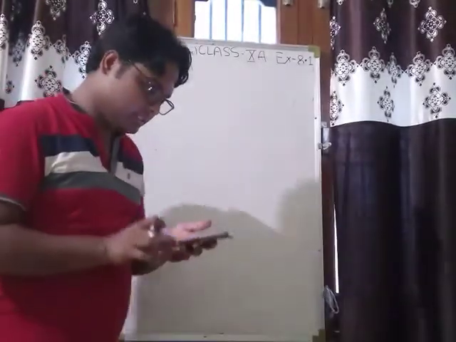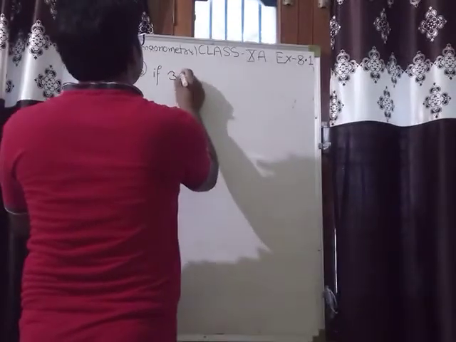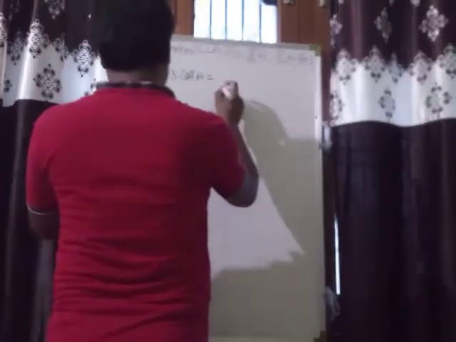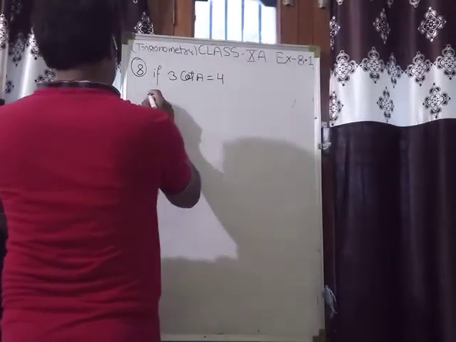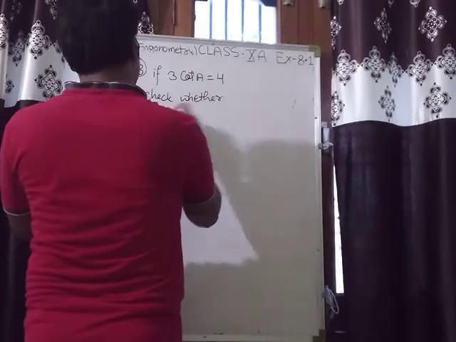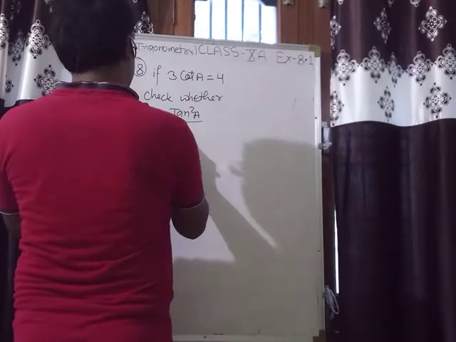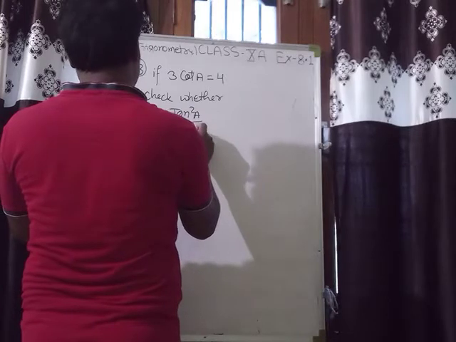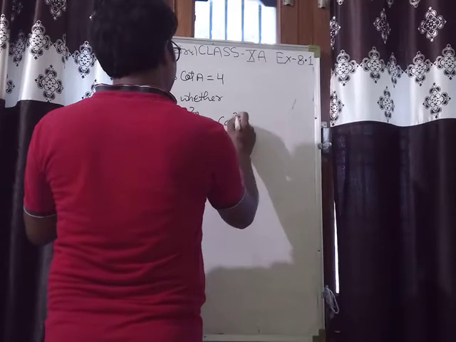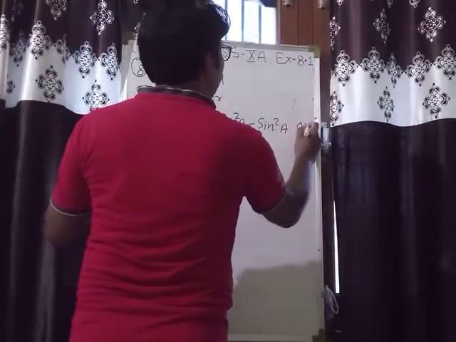See, question number 8 is, if 3 cot A equal to 4, then check whether 1 minus tan square A upon 1 plus tan square A equal to cos square A minus sin square A or not.